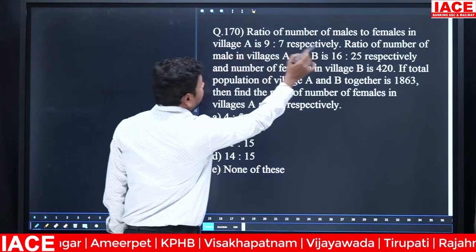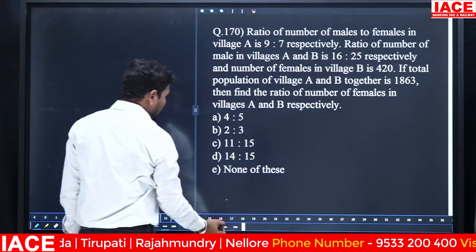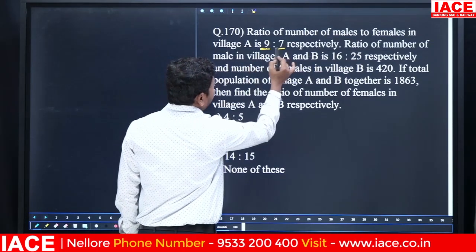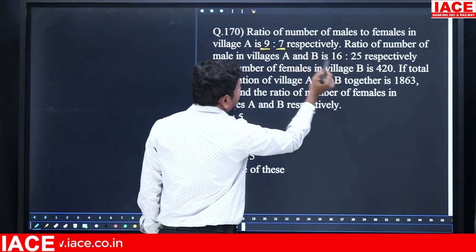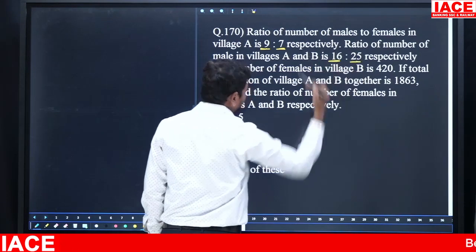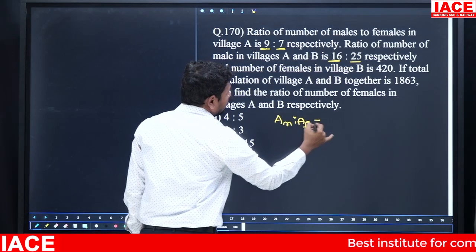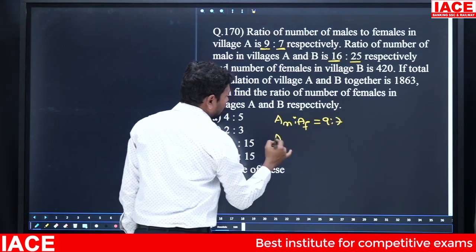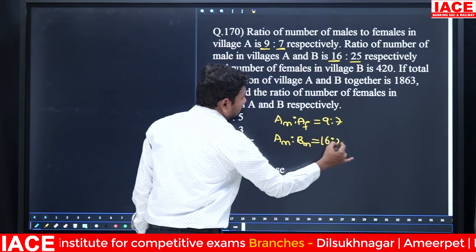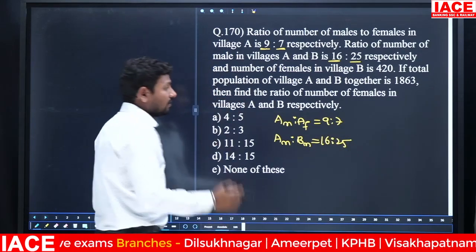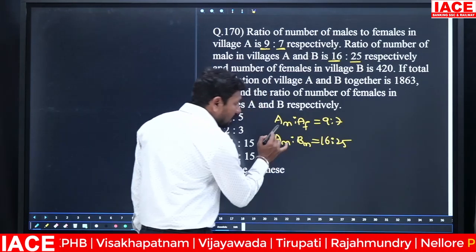The ratio of the number of males to females is mentioned: A males and A females. Next, the ratio of A male and B male. Look at here. A male to A female ratio is 9:7, and A male to B male is 16:25. I have to equalize the values. Which common term is there? A male is the common term.